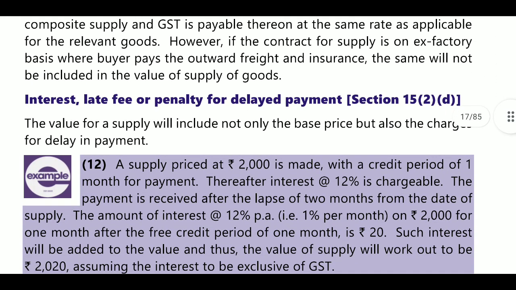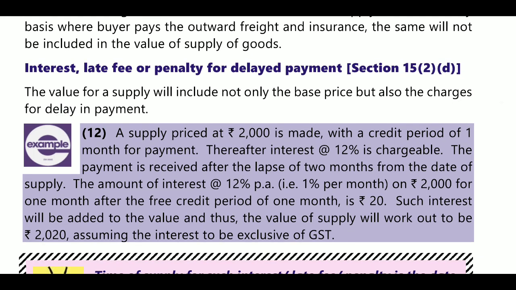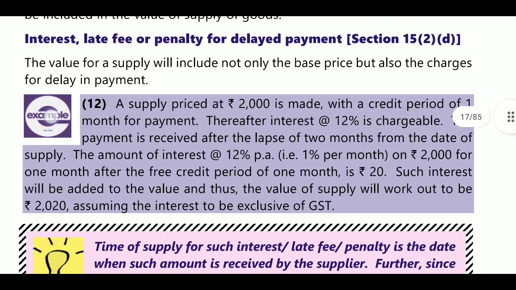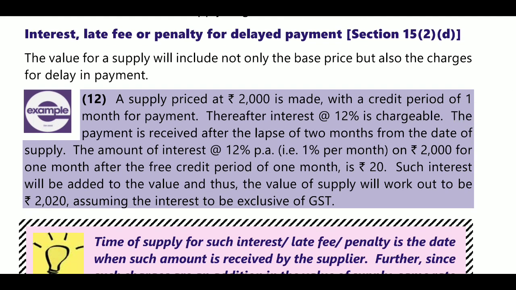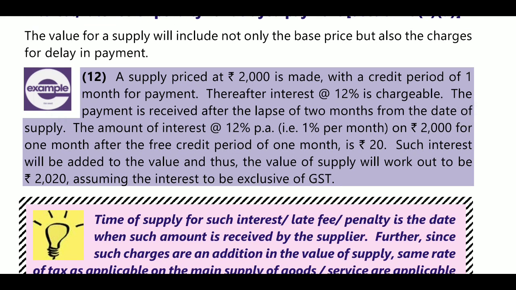Next, interest, late fee or penalty for delayed payments, Section 15(2)(d). The value of supply will include not only the base price but also charges for delay in payment. For example, a supply is made at a price of 2000 with a credit period of 1 month for payment, and thereafter interest of 12% is chargeable.